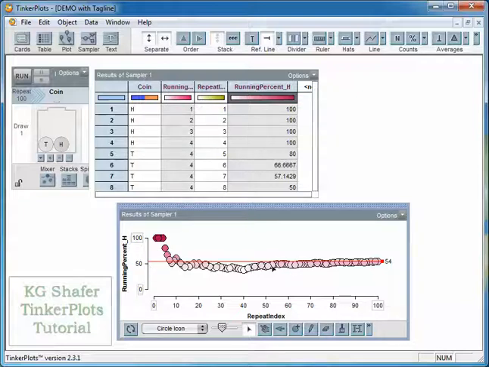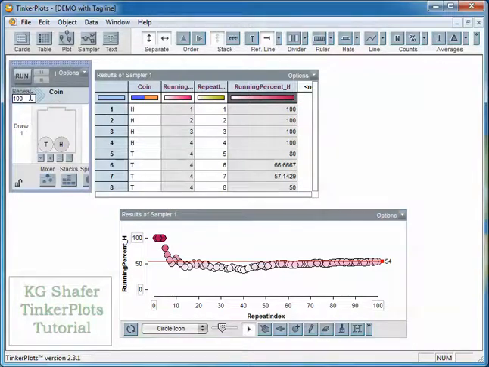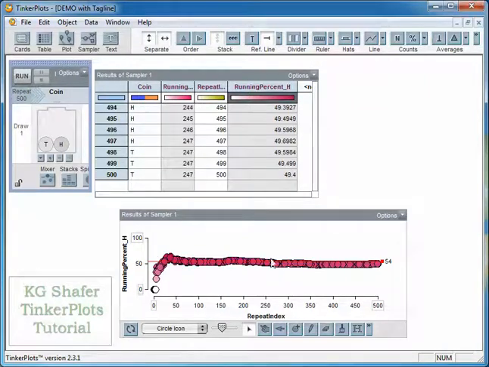And this is where the law of large numbers comes in. As you increase the number of flips, you're going to approach that theoretical probability of 50%. So what happens when we change this to 500? I don't suggest putting in 1,000,000. Students will try that. I don't suggest it.